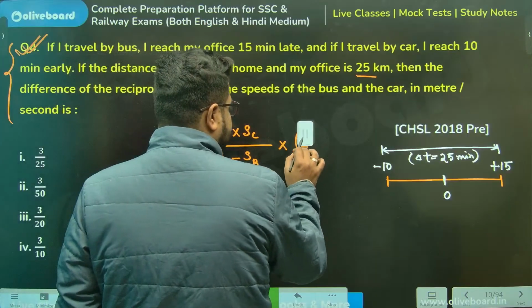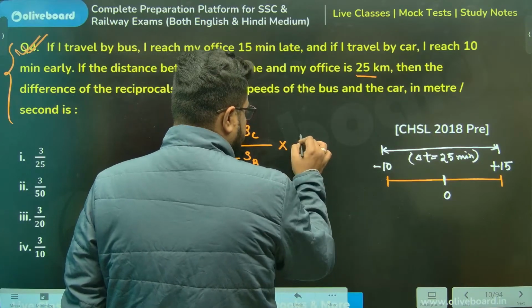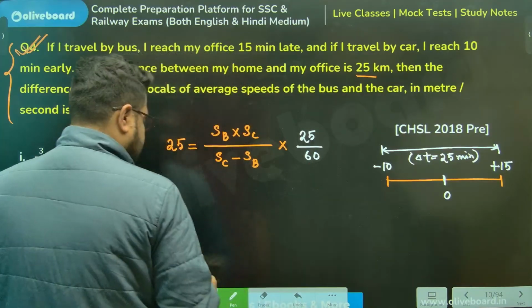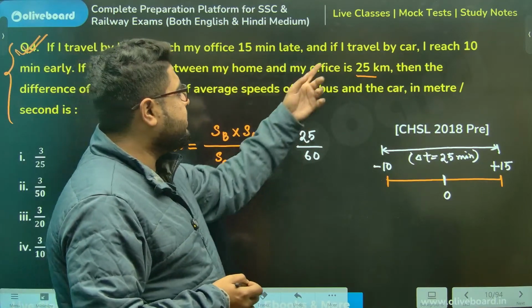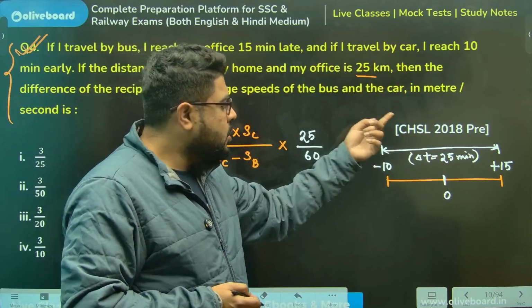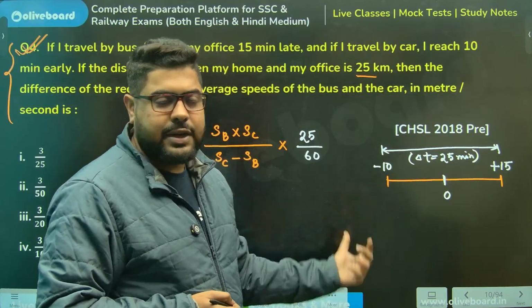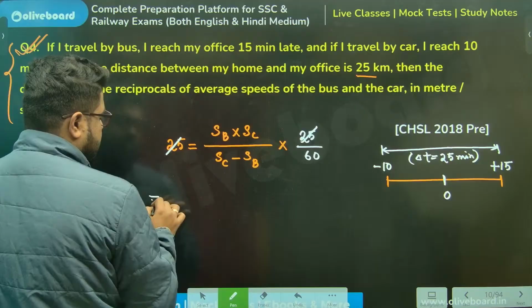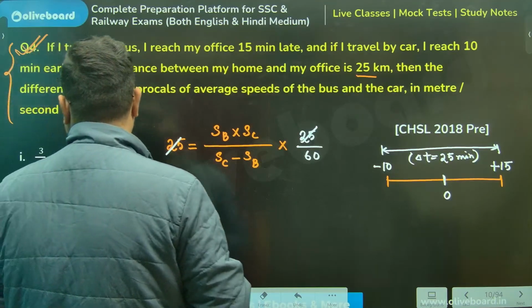So delta T will be how much, sir? Sir, it will be 25 divided by 60. Done? Now, why divided by 60? Because everything is in kilometer per hour, so I cannot keep it in minutes. I have to convert it into hours. Sir, gone? Please understand.